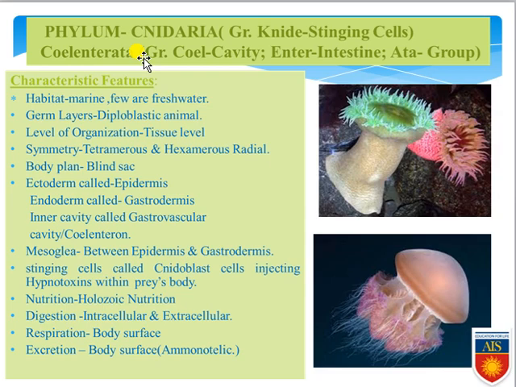That radial symmetry can be tetramerous or hexamerous. That means the body can be divided into equal halves if the plane passes through the radius. Tetramerous radial symmetry means the body can be equally divided into 4 equal halves, and hexamerous means it can be divided equally into 6 equal halves. Body plan, exclusively blind sac body plan, because they have a single pore that is used as both mouth and anus.